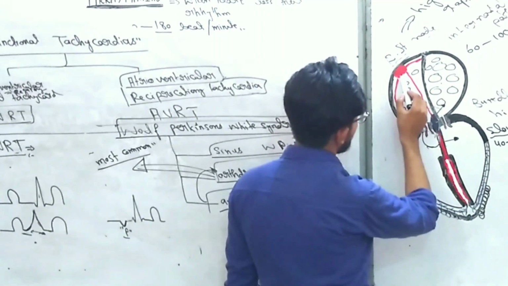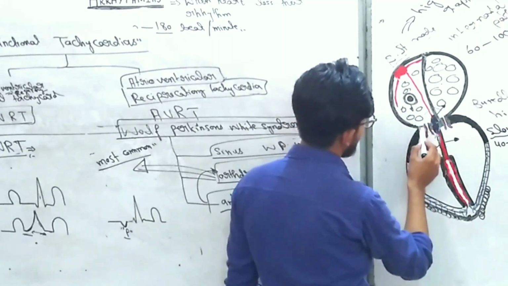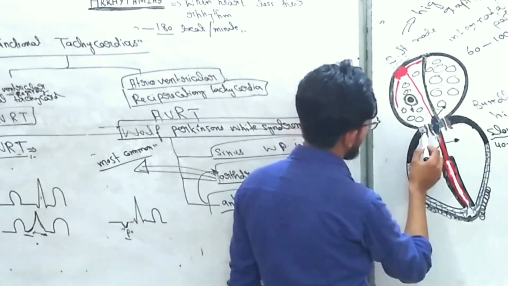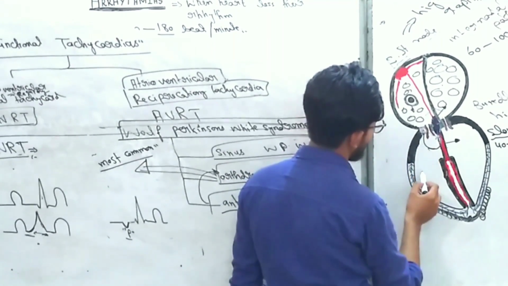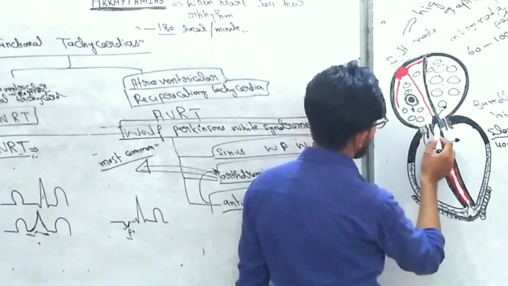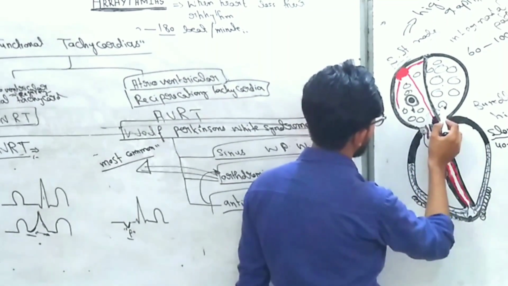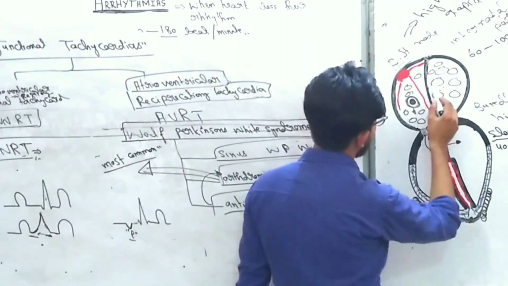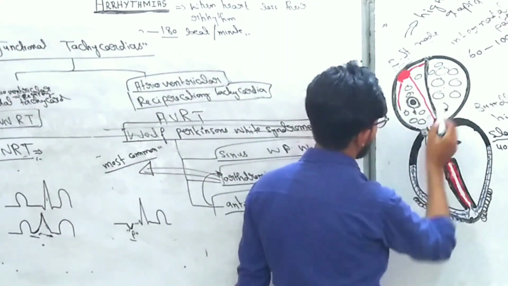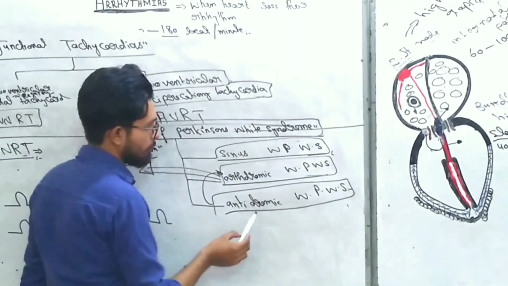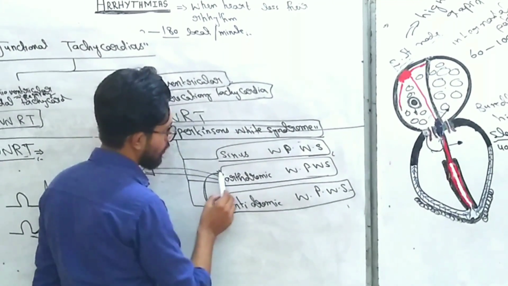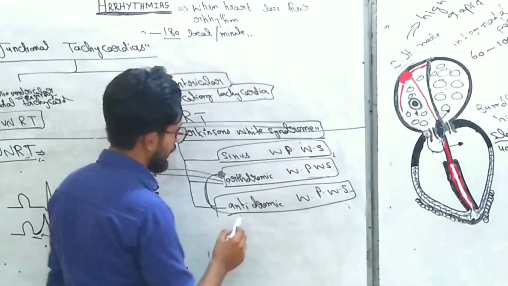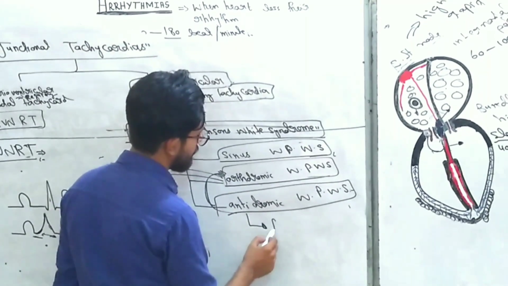Again, the signal from the SA node passes into the accessory pathway, and this accessory pathway discharges the ventricles, and also it goes through the AV node upward towards the atrium, and discharges the atrium in a retrograde manner. So antidromic Wolff-Parkinson-White syndrome is the opposite form of orthodromic Wolff-Parkinson-White syndrome, and this antidromic Wolff-Parkinson-White syndrome is normally found in